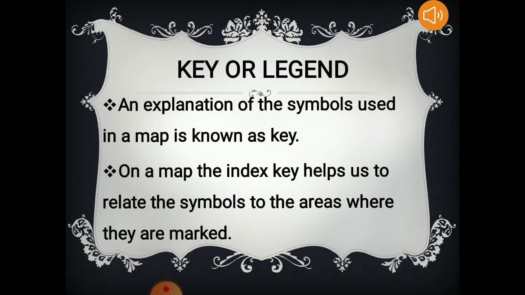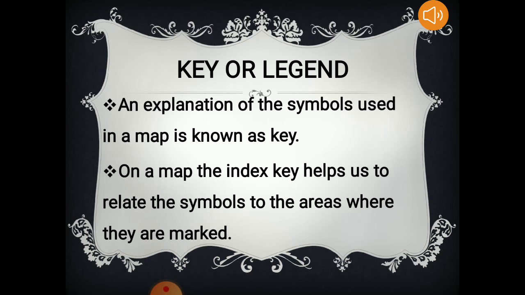You will require a long piece of paper for that, which will not be easy for you to carry from one place to another. So in place of writing everything, there are symbols used on a map. These symbols are known as the key, which tells us something very important on a map.